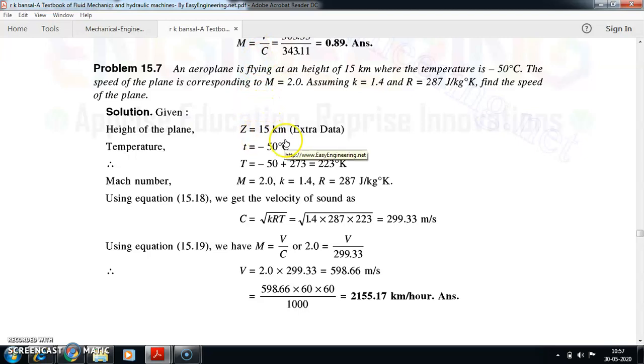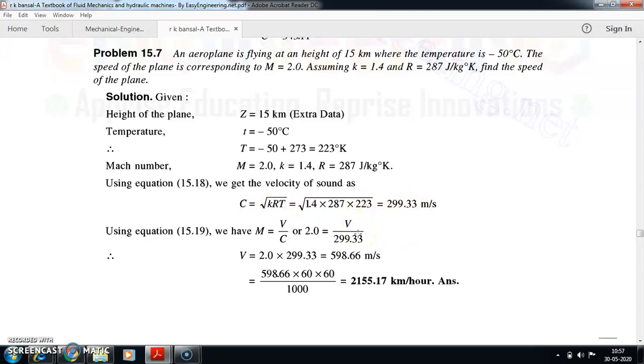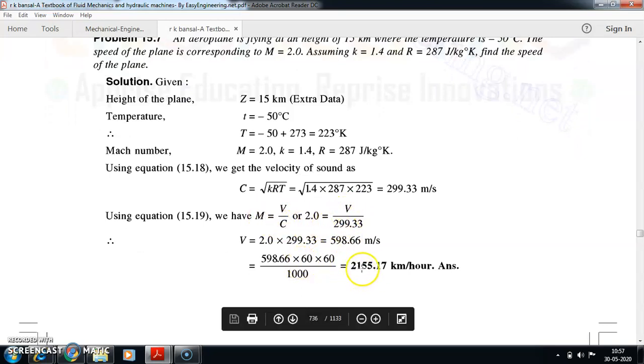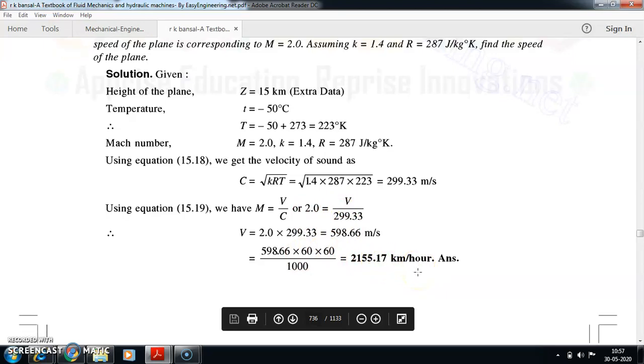Z value is given. This is extra data, 15 km. Temperature is minus 50, so minus 50 plus 273 will be 223 Kelvin. M is given, K and R are given. So you can find the value of C, which is root of KRT. C is around 299.33 meter per second. Come to your M equation, which is V by C. M is given, C you just found. So V value will be around 2155.17 kilometer per hour.